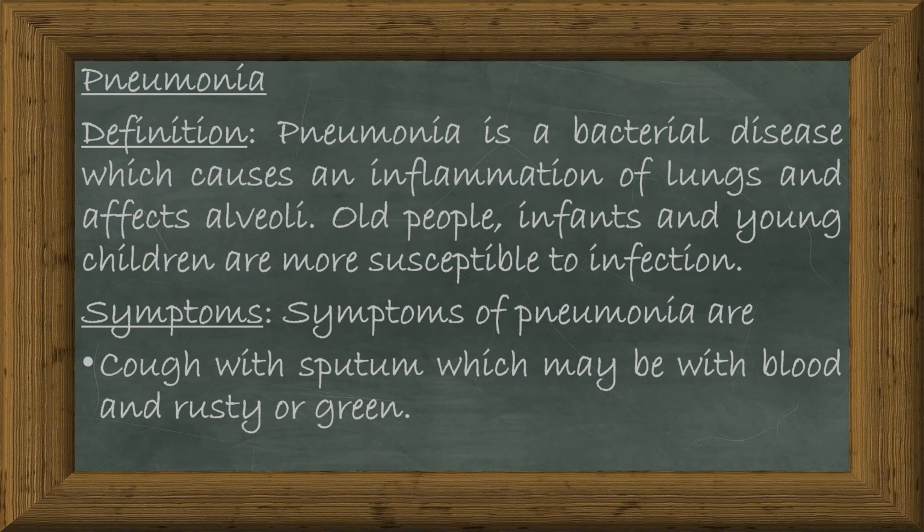Pneumonia. Pneumonia is a bacterial disease which causes an inflammation of lungs and affects alveoli. Old people, infants, and young children are more susceptible to infection. Symptoms of pneumonia are cough with sputum, which may be with blood and rusty or green.